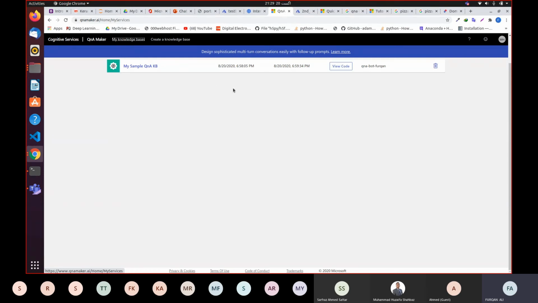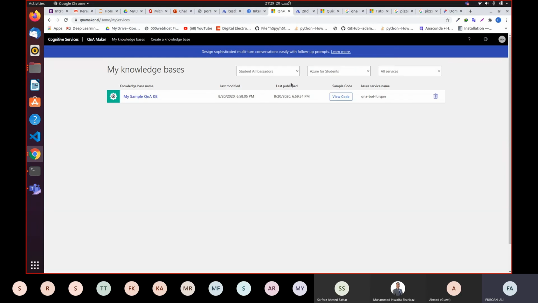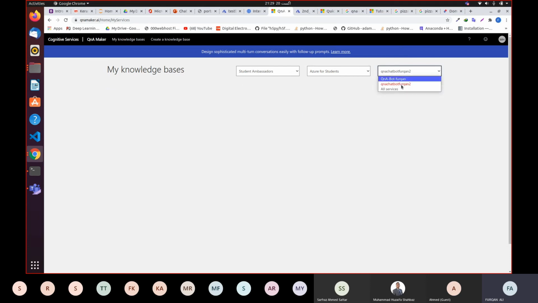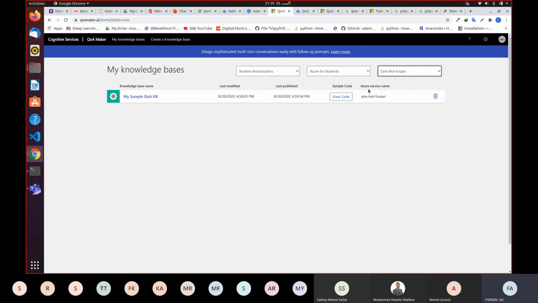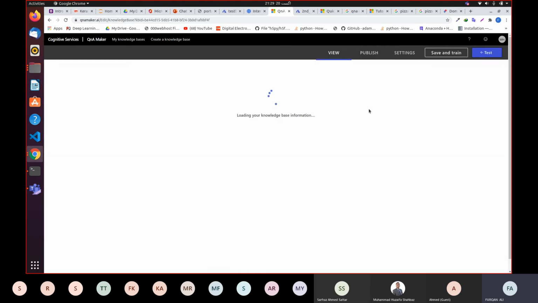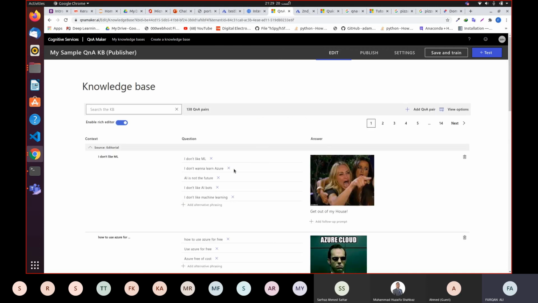What's going on here? Azure for students, all services. Okay, let me edit over here. Let me use my pre-existing chatbot. Let me show you quickly what I meant by the last code, which I was doing.